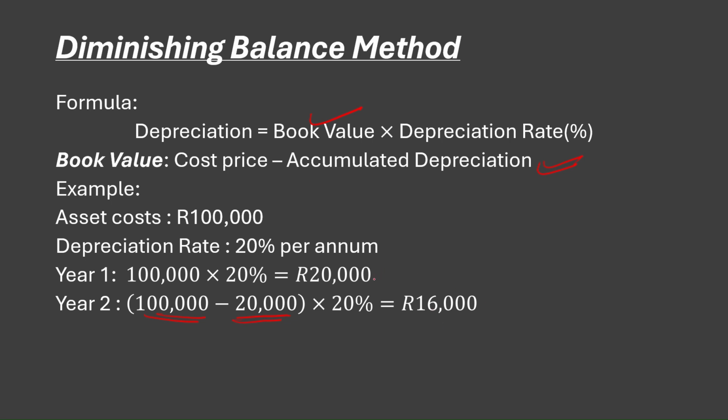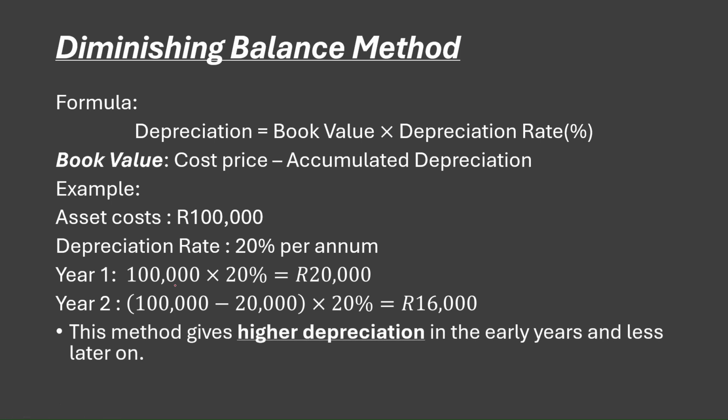And as you can see, like I said, the depreciation in diminishing balance always decreases with time, because at first it was 20,000, now it was 16,000. Then the next one is going to be less than 16,000 rands. All right, I hope that makes sense. So as I said here, this method gives higher depreciation in early years.